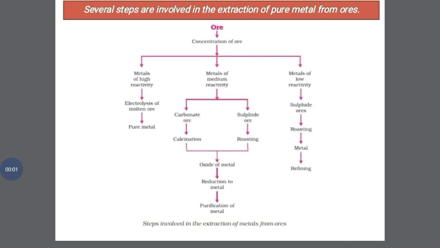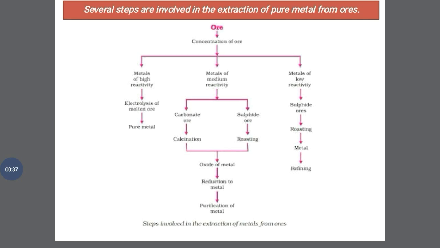Now we are showing the steps involved in the extraction of pure metal from ores. Ores, when we extract them from the earth, are usually contaminated with large amounts of impurities such as soil, sand, dust particles, etc. We generally call them gangue. So the impurities or the gangue must be removed from the ore prior to the extraction of the metal. So we use different methods for removing the gangue from it. Here we cannot apply the same method for all the metals since they have different reactivity. So here we apply different methods.